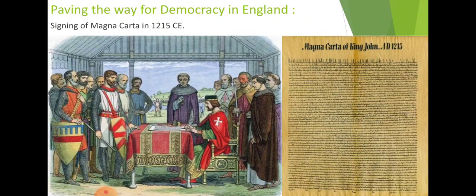So first you can see there is a picture given over there, the signing of the Magna Carta in 1215 CE. This was the Magna Carta which was signed by the ruler King John.